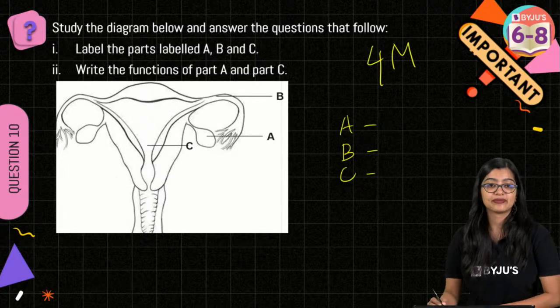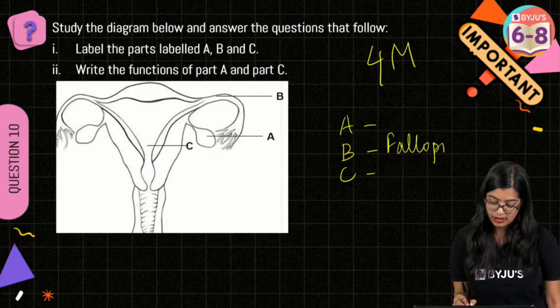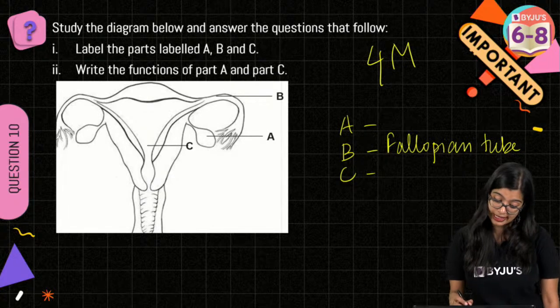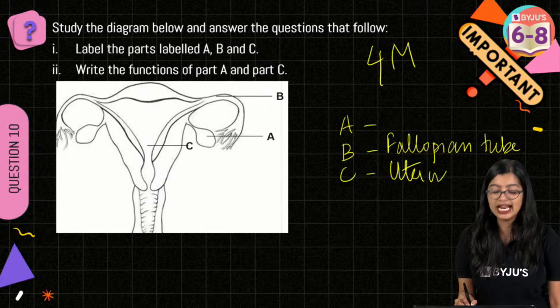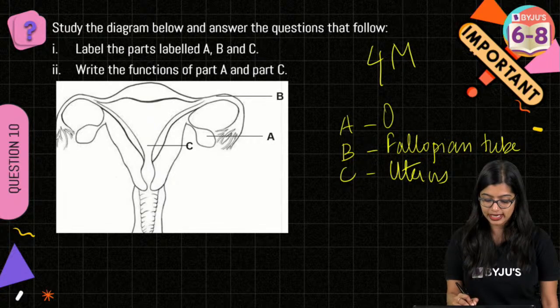A, B, C. What is B? B, everybody's telling is fallopian tube. Very good. Correct. It is fallopian tube. B is oviduct. C is uterus. Correct. So oviduct, fallopian tube, you will get marks. Okay, write any one of it. And A is ovary. Very good.